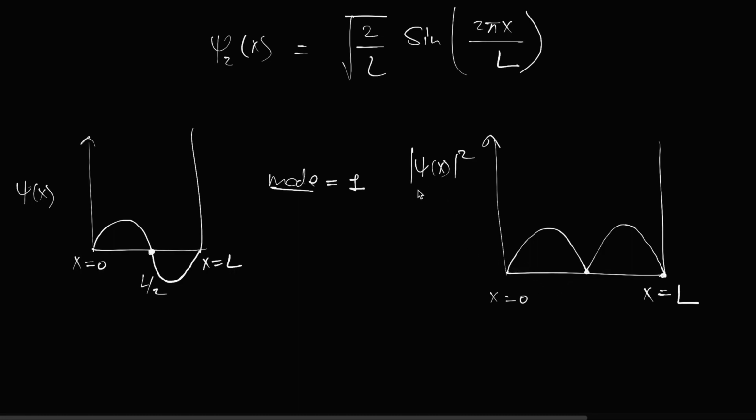So this psi x mod square gives you the probability of finding the particle. It means that if the particle is in the first excited state, then you will never find the particle here at the midpoint, because the probability of finding the particle at the middle of the box is 0. Isn't it strange, right? Even if a particle is moving with a little bit more energy, the first excited state, you will never find the particle at the midpoint. It might be moving from one place to another, but you will not find it at the midpoint. That is kind of strange.